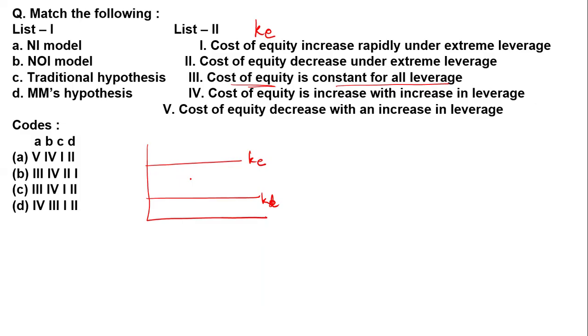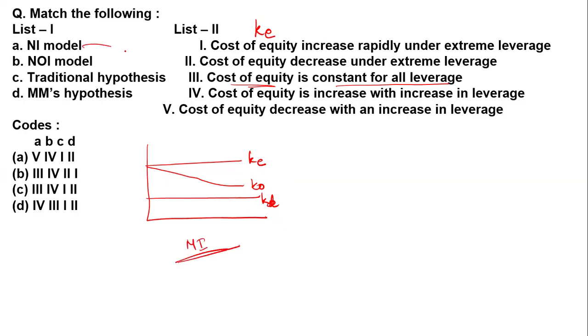So they are constant. They do not get affected by any kind of leverage you are doing. So what has happened? If you are financing more with debt, using more debt, then gradually your cost of capital is going to decrease. So this is the NI approach, that is the NI model.